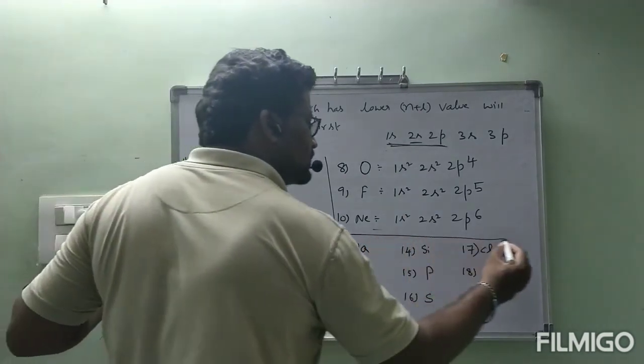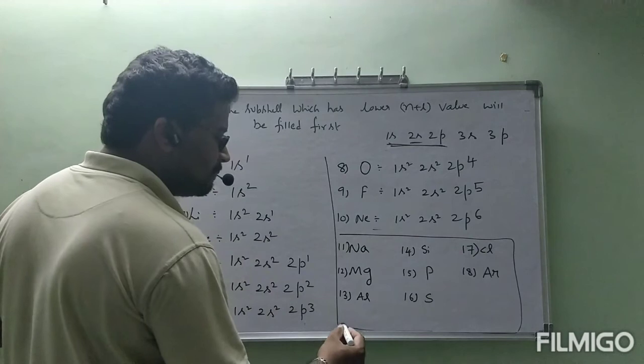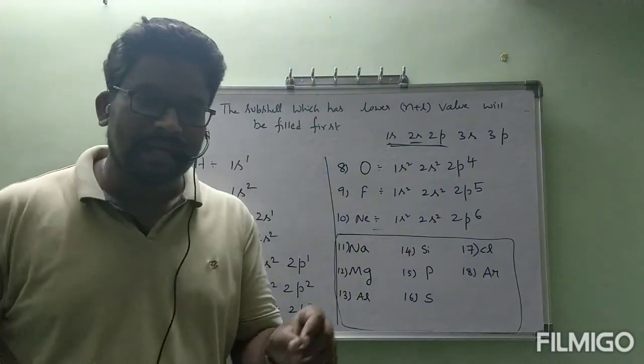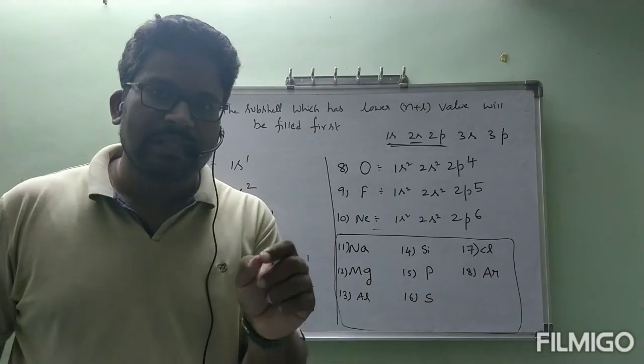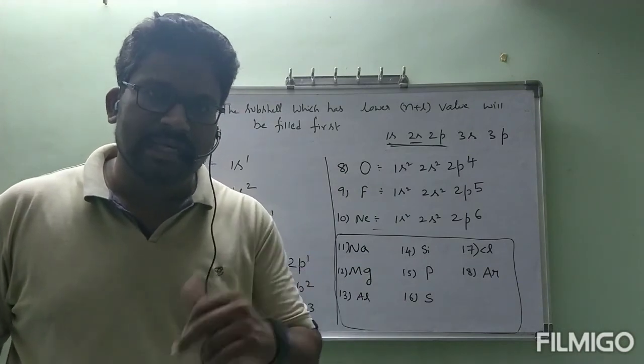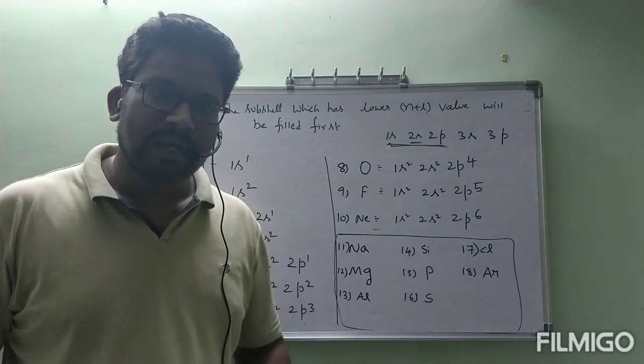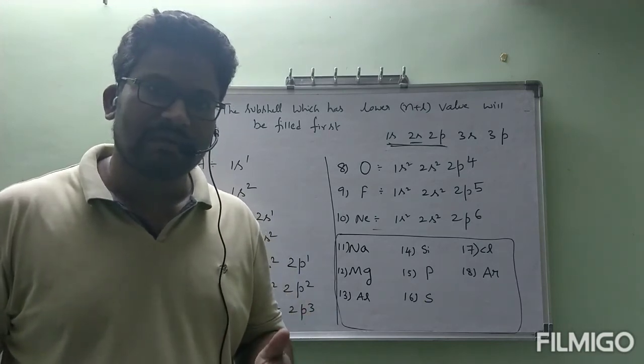These elements' electronic configurations, please try to write and send to my personal number. Okay, I will see them and correct them. Whether you have written correctly or not, I will send it to you personally. By that you can correct. In the next class, some more electronic configurations of elements I will check.